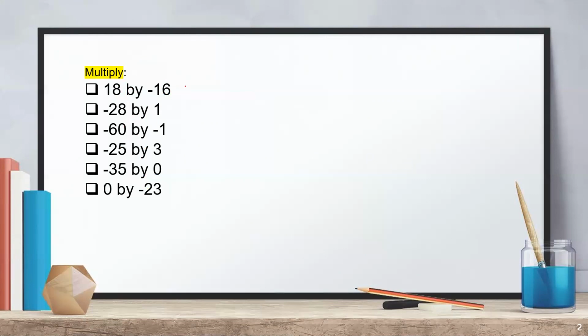So 18 by minus 16, we can write it as 18 into minus 16. Okay, we have to solve this. So we will multiply it as we normally do. 6 8s are 48, here will come 4.